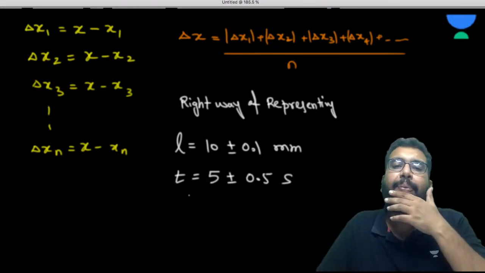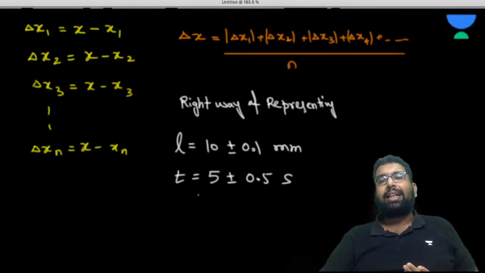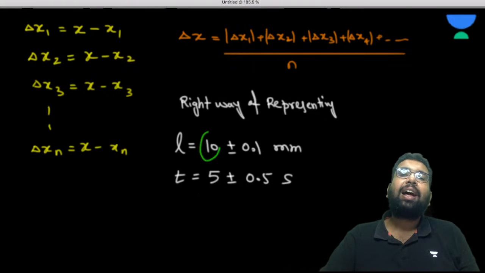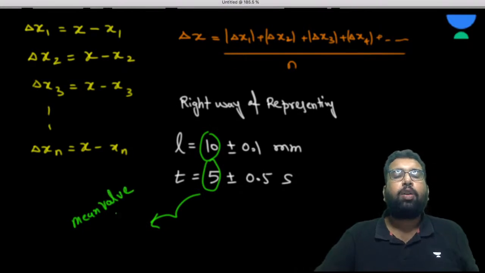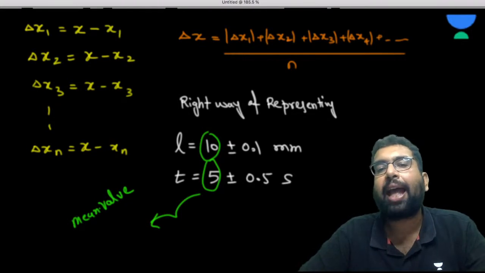When you are representing some quantity like this, this 10 or 5 is your mean value or the true value, which we have calculated by taking the average.